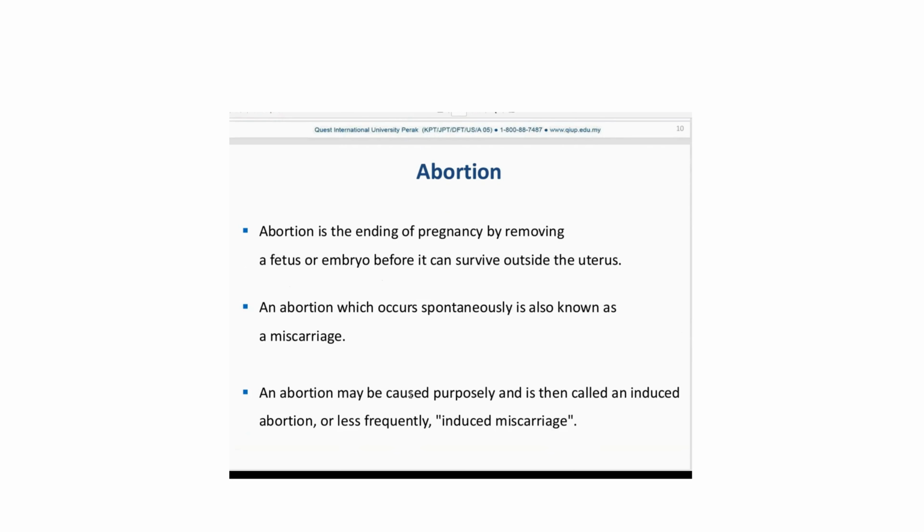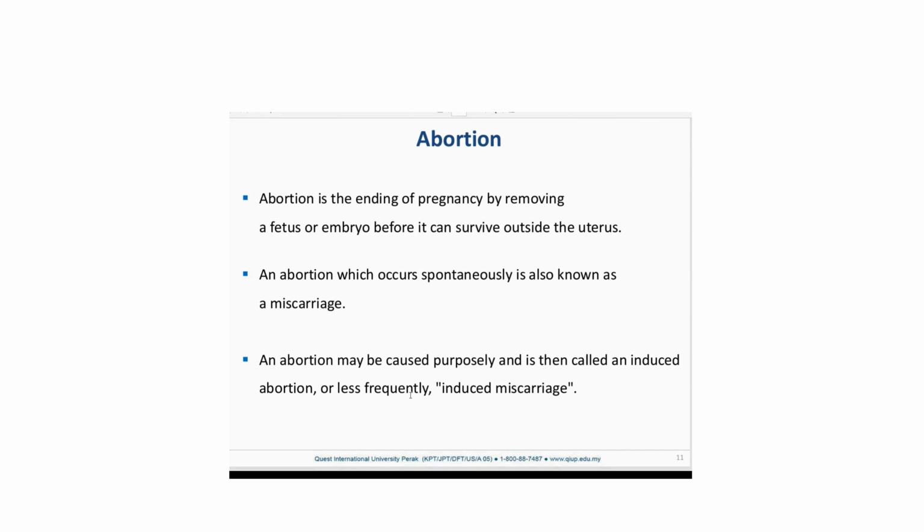So next one is abortion. This is the broad term, abortion. Abortion is the ending of pregnancy by removing a fetus or embryo before it can survive outside the uterus.